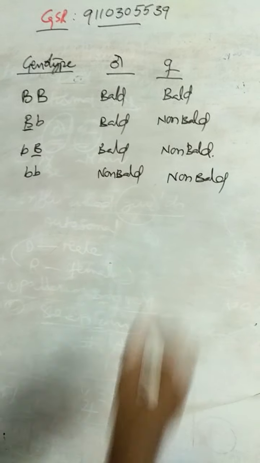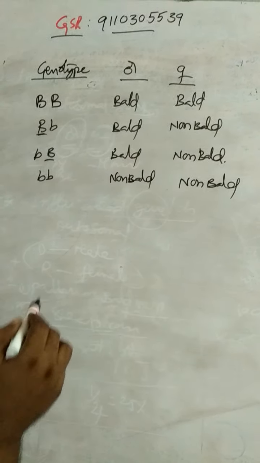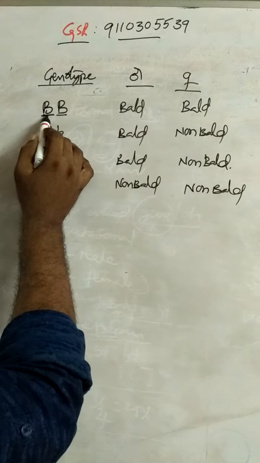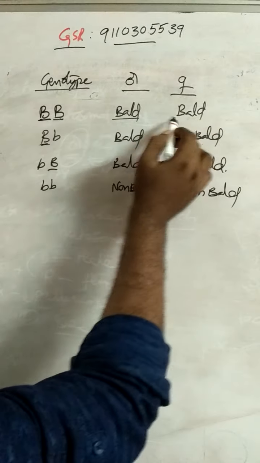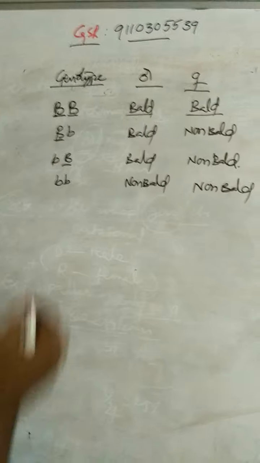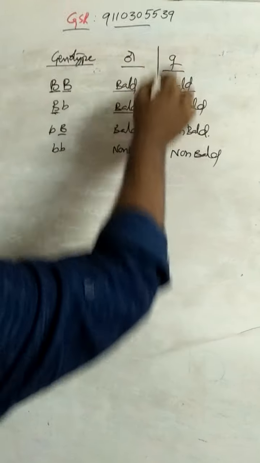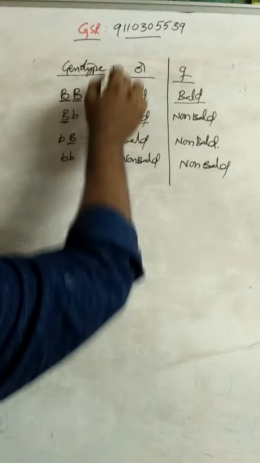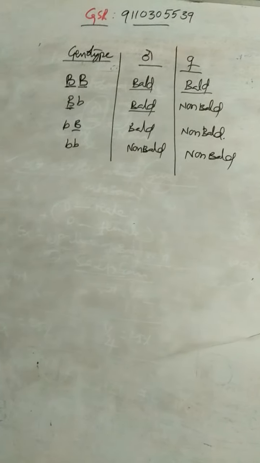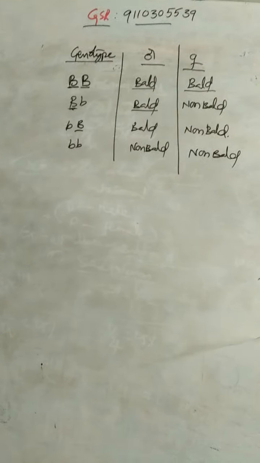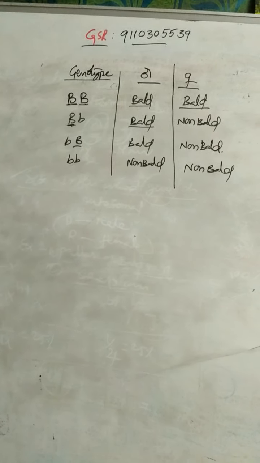So here we observe the dominant gene, capital B. Two dominant genes cause baldness in males and females. One dominant gene causes baldness in males, but does not cause it in females. So one dominant gene causes baldness in males, and two dominant genes cause baldness in females. So that means baldness is dominant in males and recessive in females.